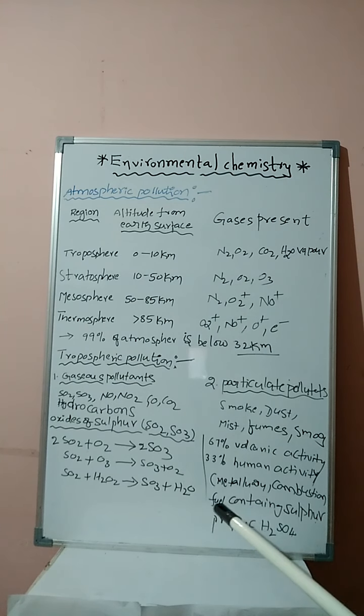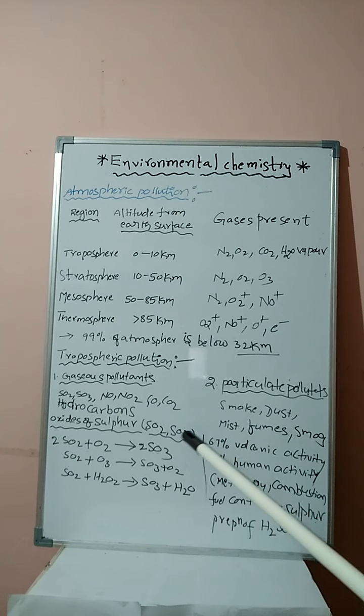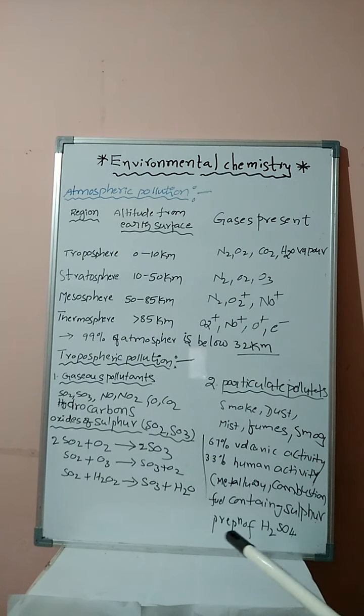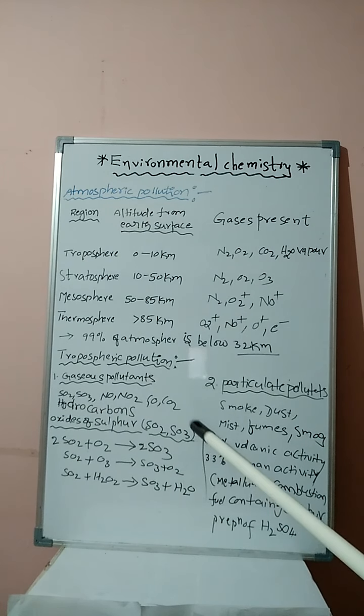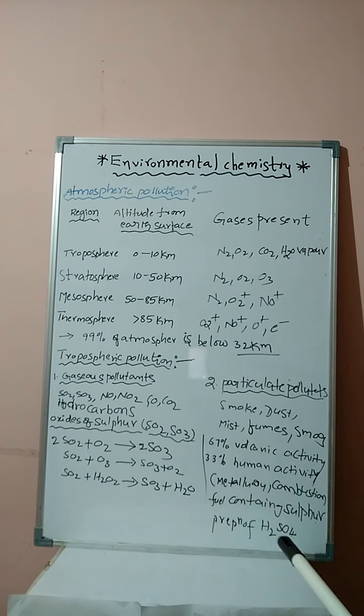Similarly, combustion of some fuels containing sulfur also gives oxides of sulfur, SO2 and SO3. And during the preparation of sulfuric acid, you also require sulfur trioxide. SO3 plus H2O gives H2SO4. Therefore, for the manufacturing of sulfuric acid, you require the pollutant sulfur trioxide.